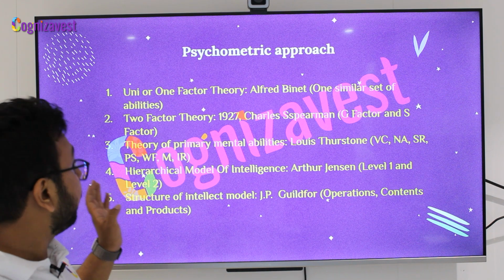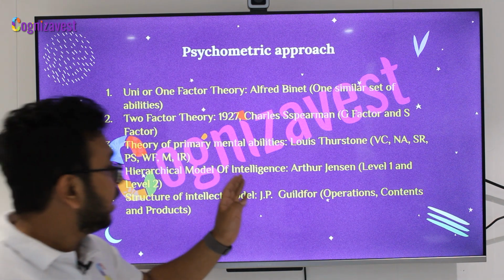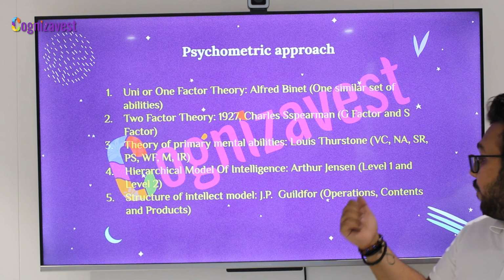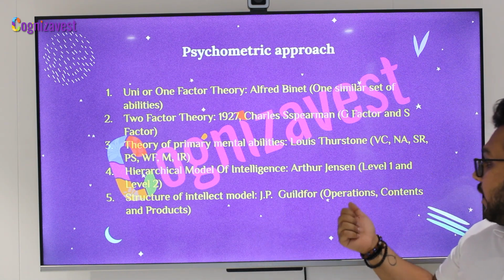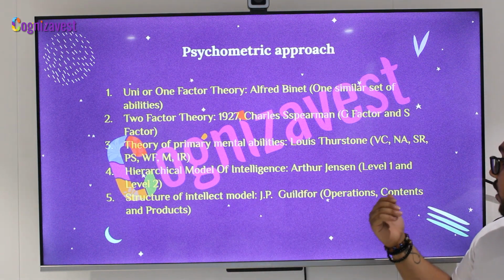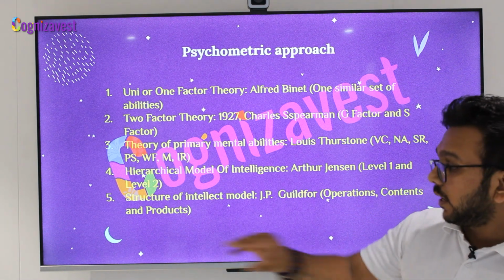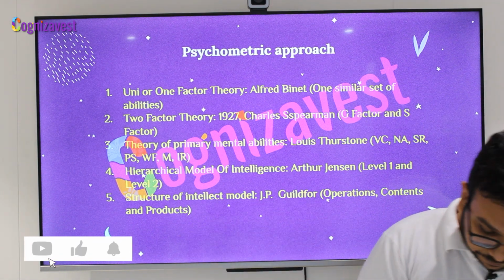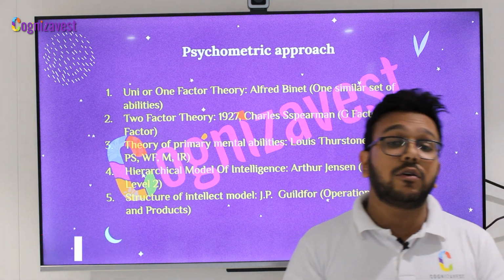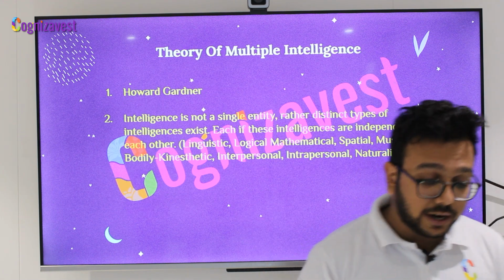The last topic here for these psychometric approach theories is the structure of intellect model given by J.P. Guilford. Guilford gave us 3 categories: operations, contents and products. Operations is basically how the person operates on a particular thing. Contents is the way they operate, and the product is the output they get from that particular model. Right? If you have any doubts in the psychometric approach, please feel free to comment in the comment box given below. Right? Okay, now we will be moving on to the theory of multiple intelligence.